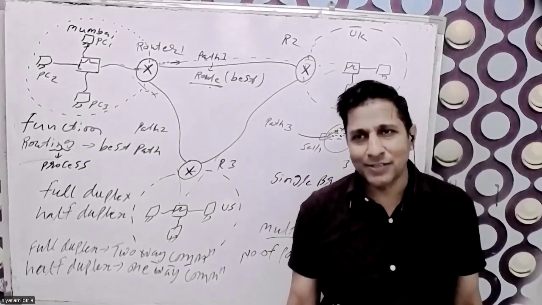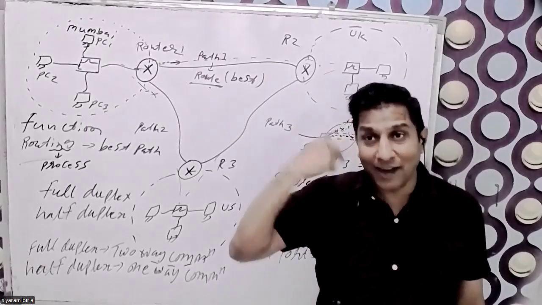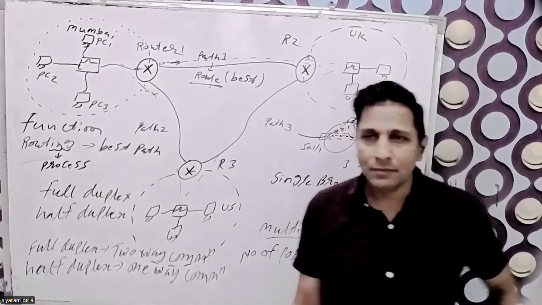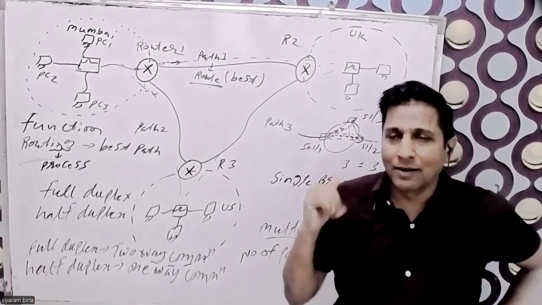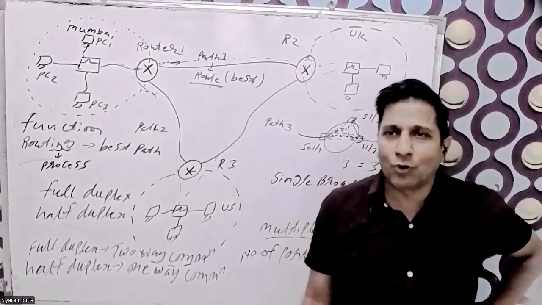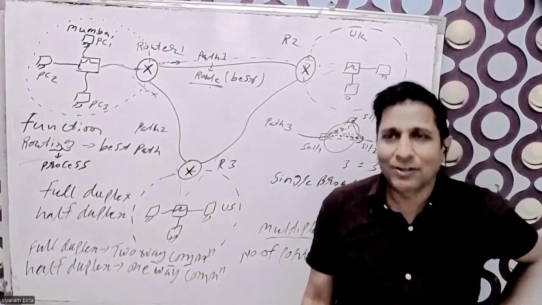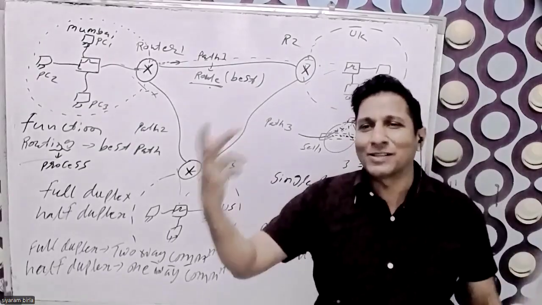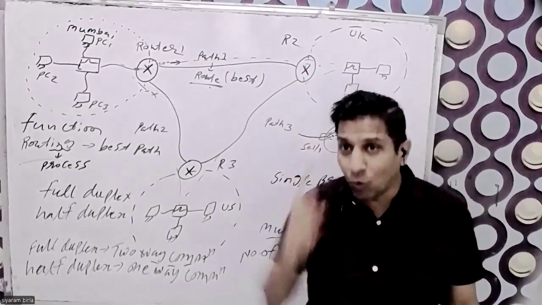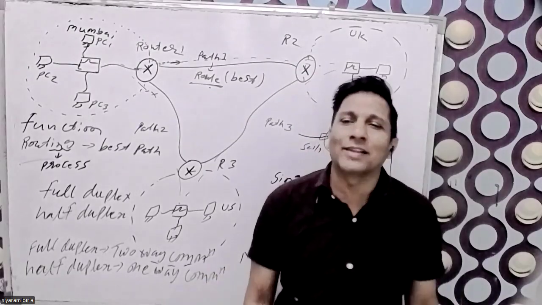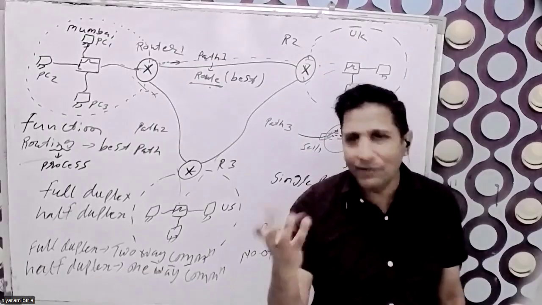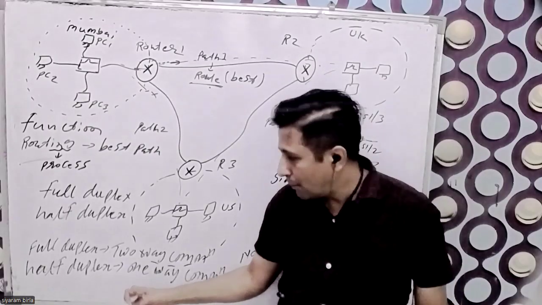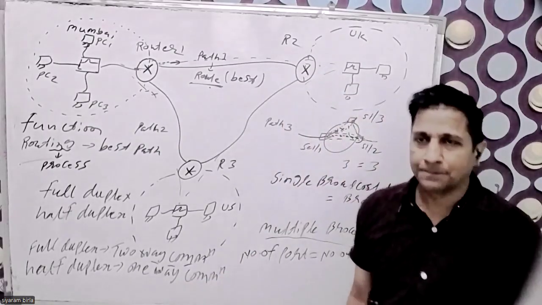Means if one person talks, after that another person will talk. He passes the message, says "over," and then the other person starts talking. At the same time only one person talks. That is called half duplex. In the hub, collision will take place, so the hub by default is half duplex.